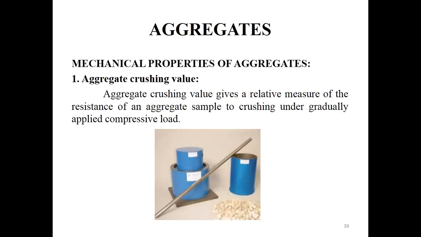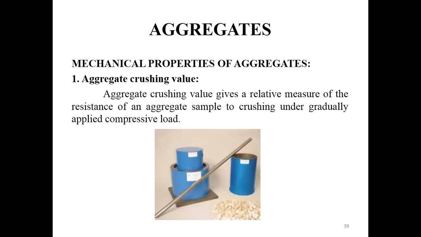The cup is fixed firmly in position on the base of the machine, and the whole of the test sample is added in 3 layers, each subjected to 25 strokes using the tamping rod. Now the surface is leveled and the plunger is inserted so that it rests horizontally on the surface of the aggregate. The whole assembly is then placed between the platens of the testing machine and loaded uniformly at the rate of 40 tons over a period of 10 minutes.